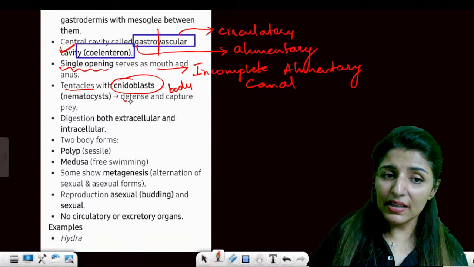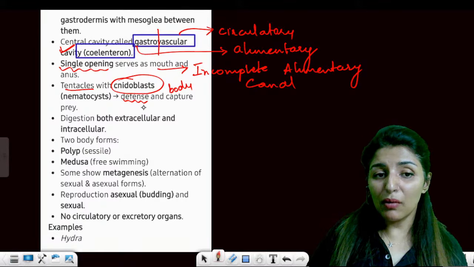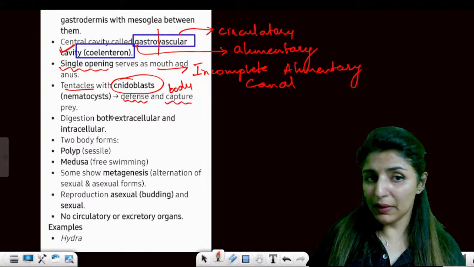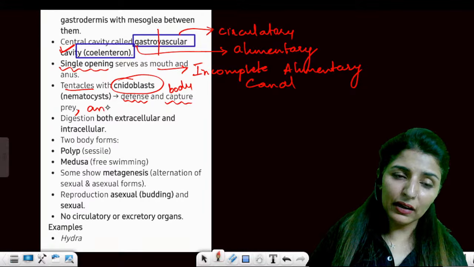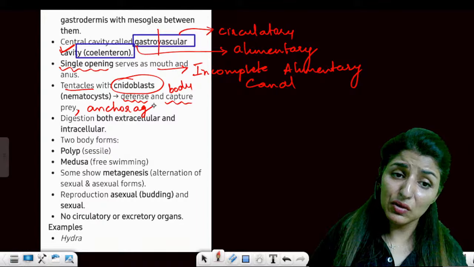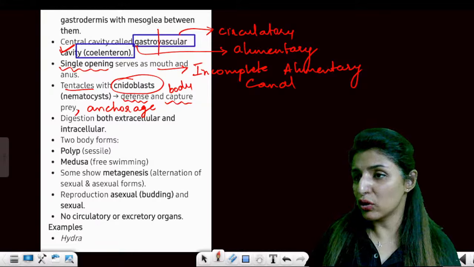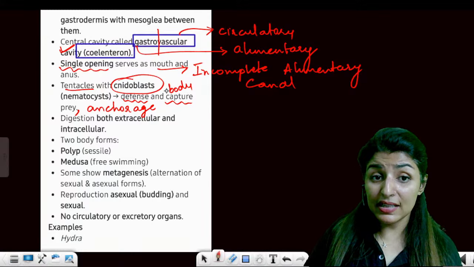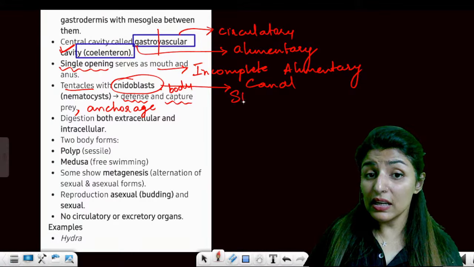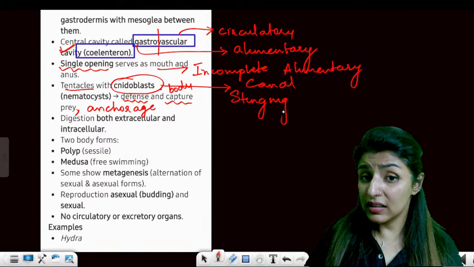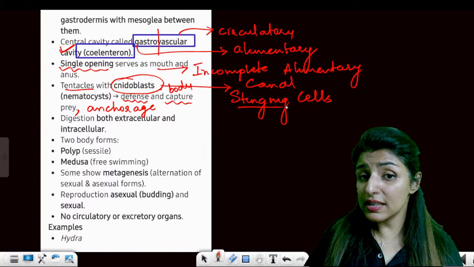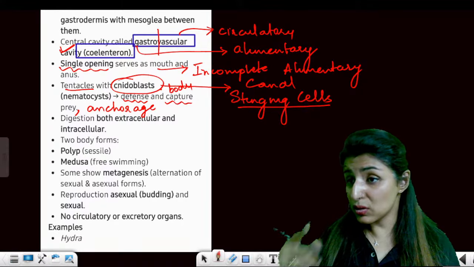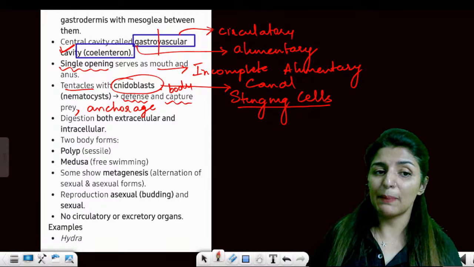Now these cnidoblasts perform defense, capture of the prey, and they also help in anchorage. There are three functions which NCERT has mentioned about cnidoblasts. These are the stinging cells. They actually sting. So they are used for defense. They are used for capturing the prey.